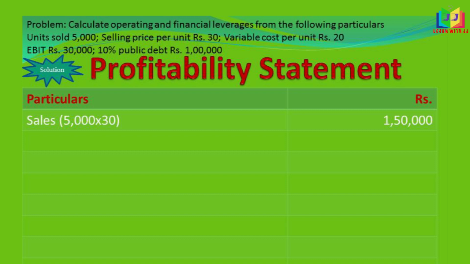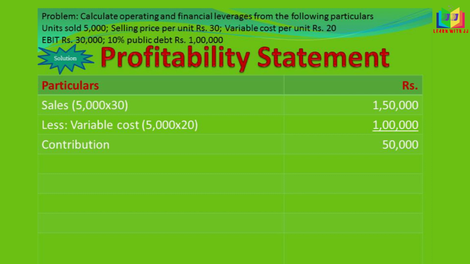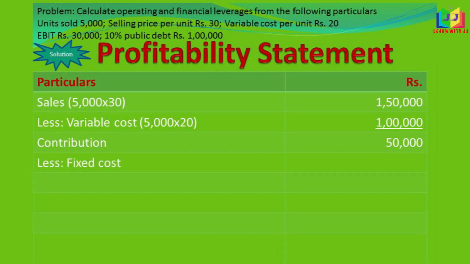Yes, first we have to write the sales. Here the units sold is 5,000 units and the rate per unit is 30. So 5,000 into 30 will get 1,50,000. The next step, variable cost, we have to subtract: 5,000 units into 20 per unit is the variable cost. So we'll get 1 lakh. So if we subtract this 1 lakh from 1,50,000, we'll get 50,000. This is the contribution. And the next step is we have to subtract the fixed cost from this contribution.